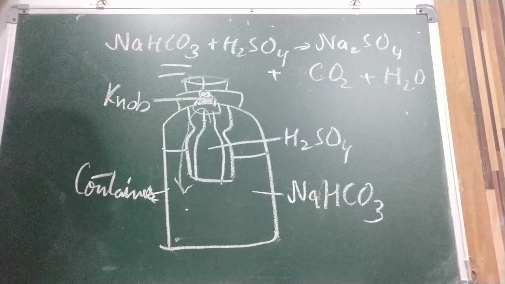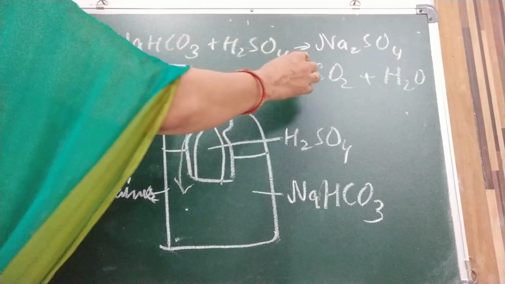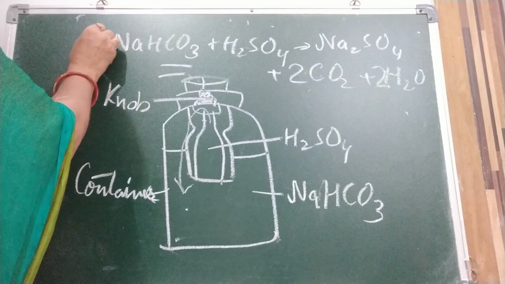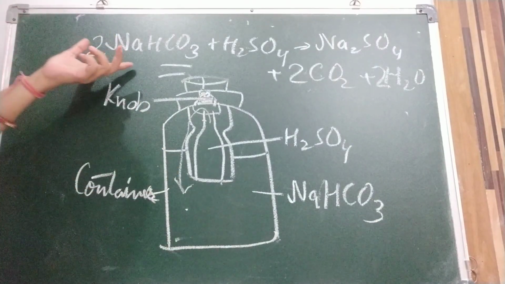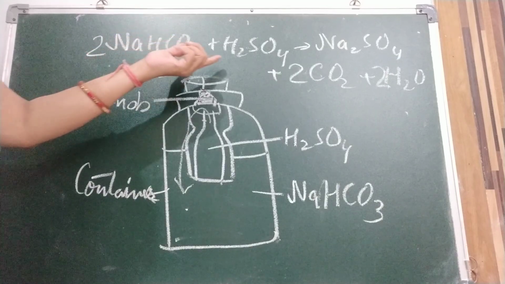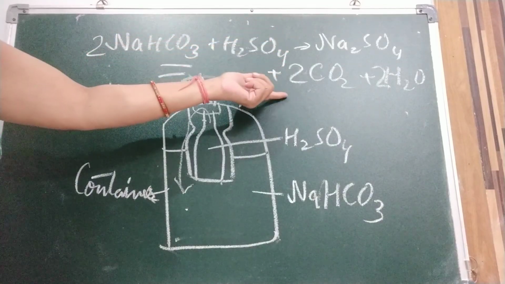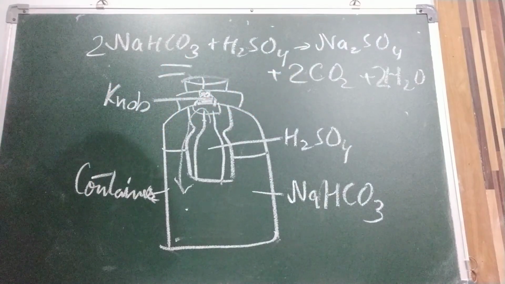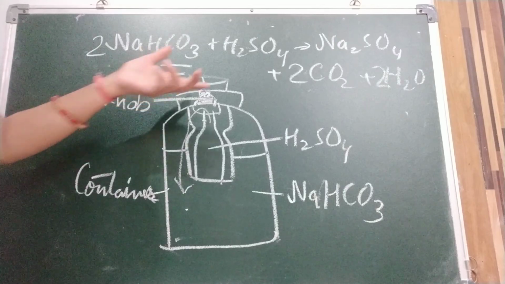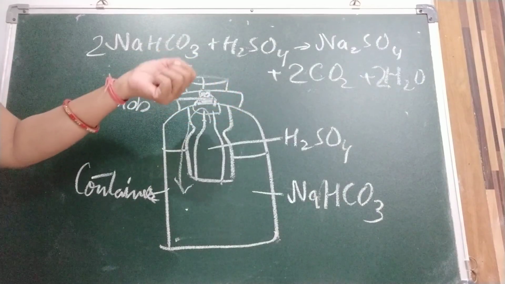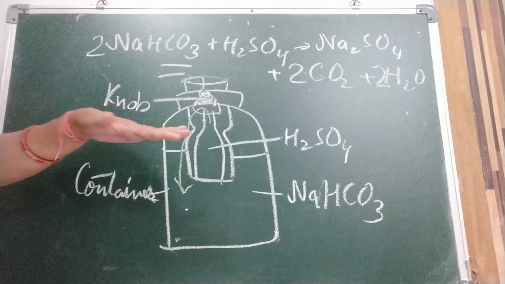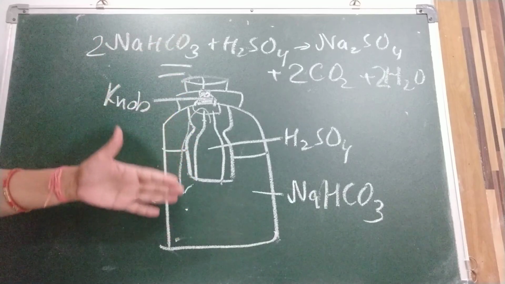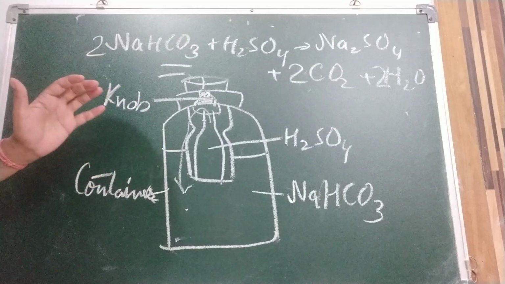Now I am going to balance it: 2 NaHCO3, 2 CO2, and 2 H2O. This large amount of carbon dioxide gas comes out with great force. It forms a blanket around the fire, cutting off the supply of air, or we can say oxygen, due to which the fire gets extinguished.